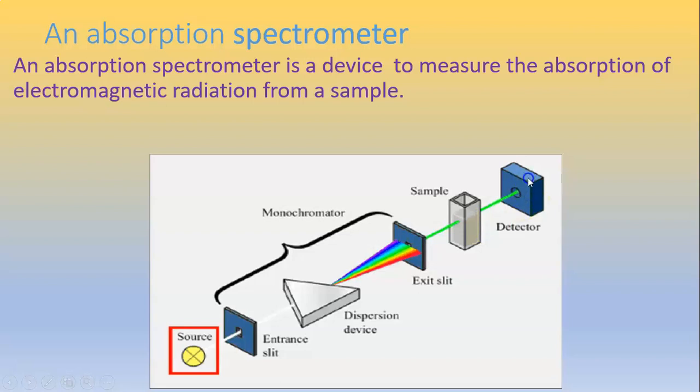The intensity measured with only pure solvent may be taken as I0, and with the sample solution it may be taken as IT. The ratio of IT to I0 gives transmittance, and the transmittance values may be plotted against wavelength to get a spectrum.